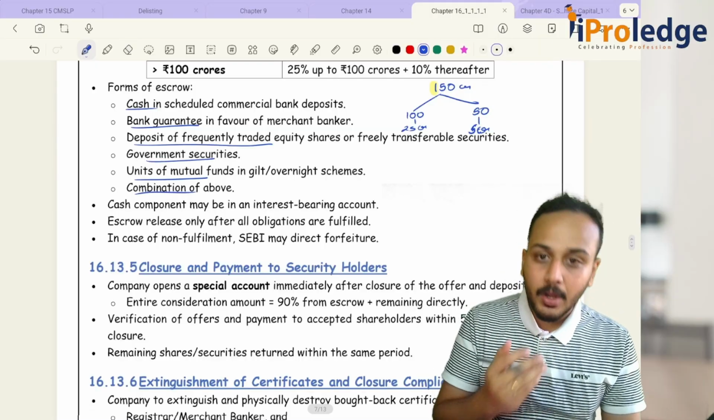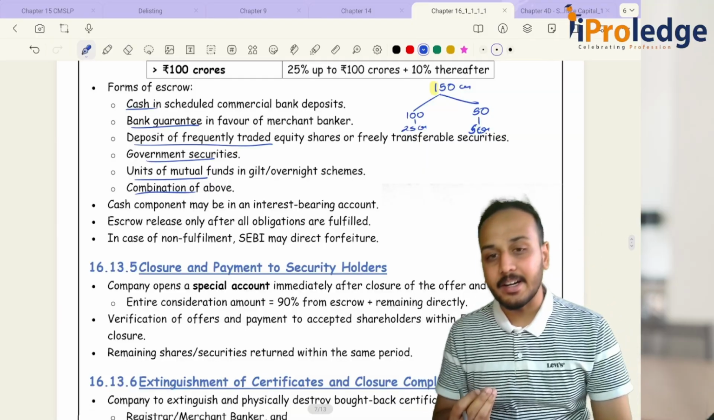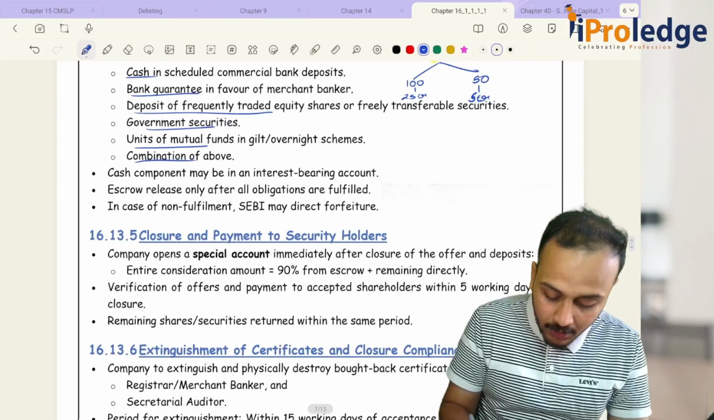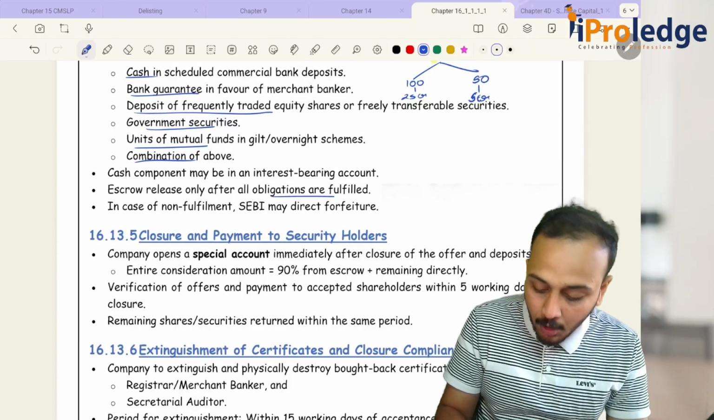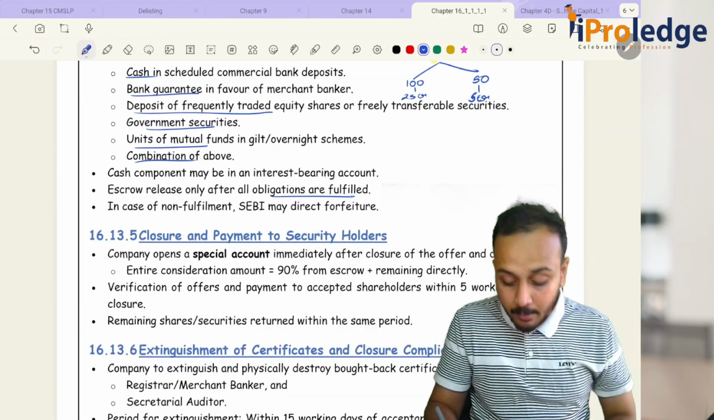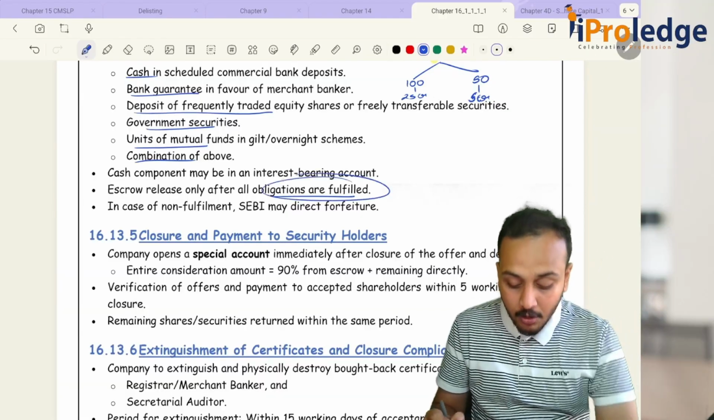No, the escrow account can also include your bank guarantees. The cash component may be in an interest bearing account. Escrow release happens only after the obligations are fulfilled. Whatever money is there in the escrow account can only be released once the obligations are fulfilled.